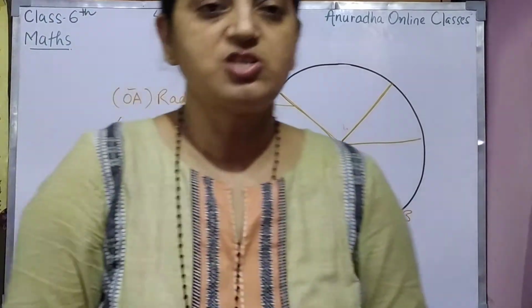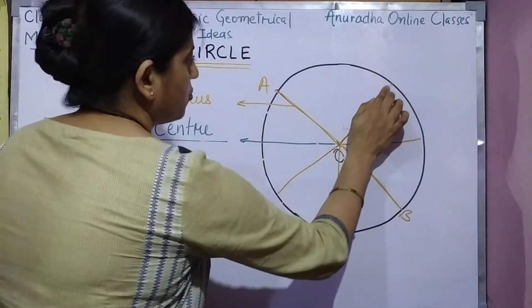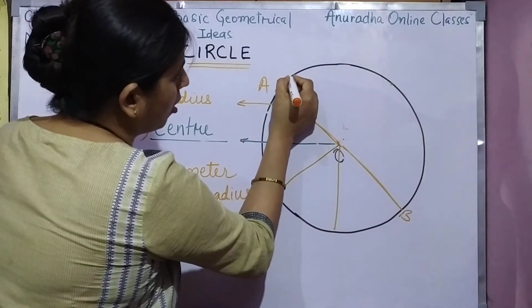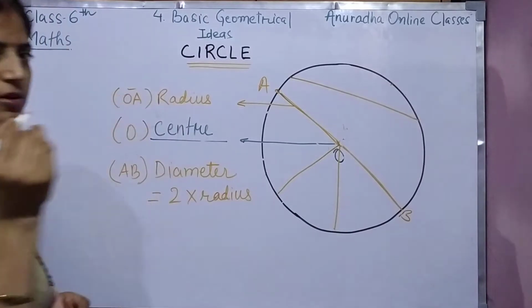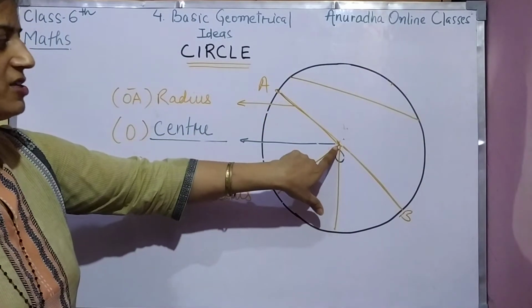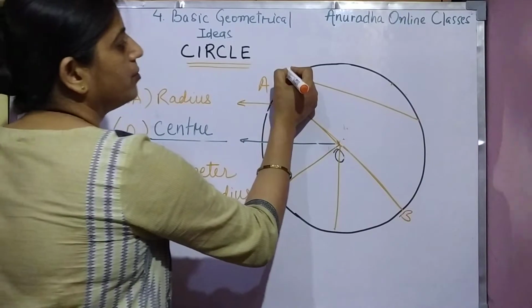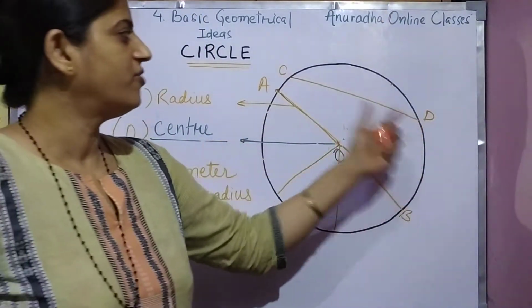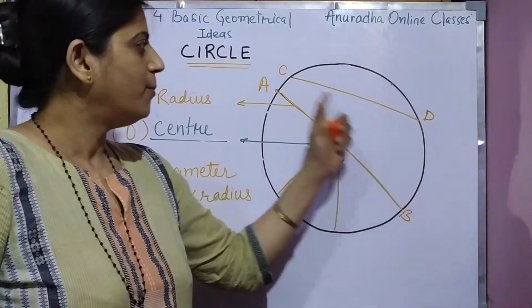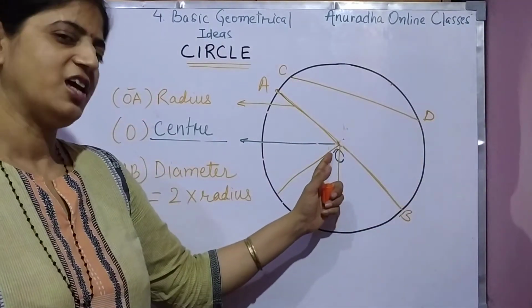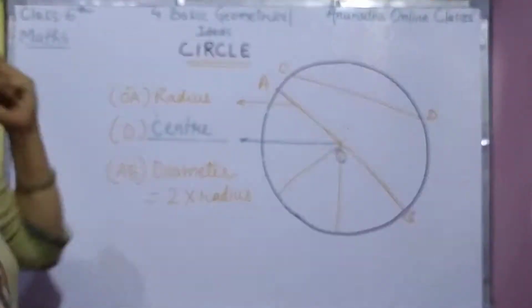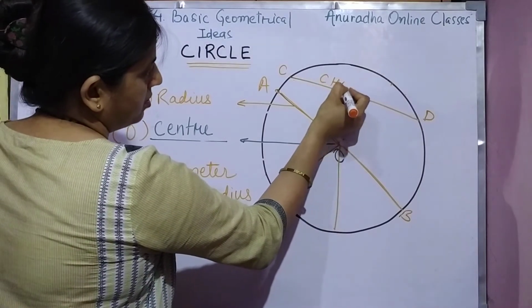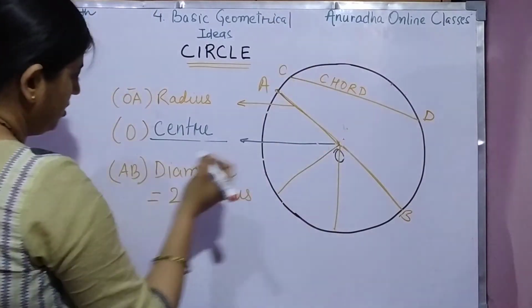Now next thing is, if suppose I'm just rubbing this, okay. Now I have drawn one line segment here, okay. इसको मैंने टच नहीं किया सेंटर से, right? इसको मैंने नाम दे दिया C और इसको नाम दे दिया D. I have taken 2 points on the boundary, but that line is not touching the center of the circle. ठीक है, ये बाहर के साइड. So what is this known as? This is known as chord.